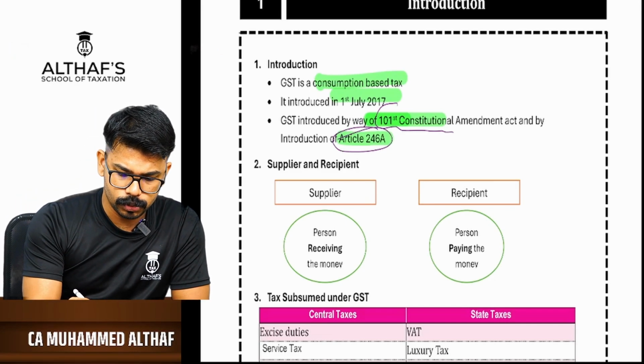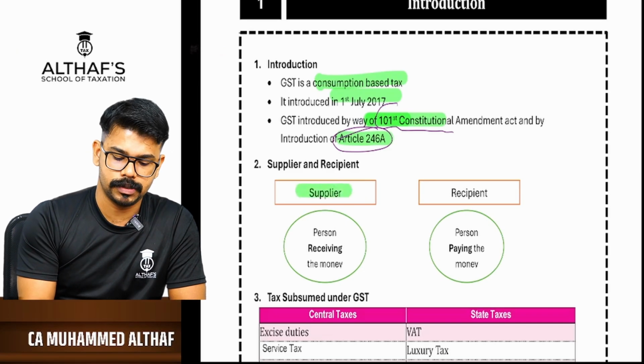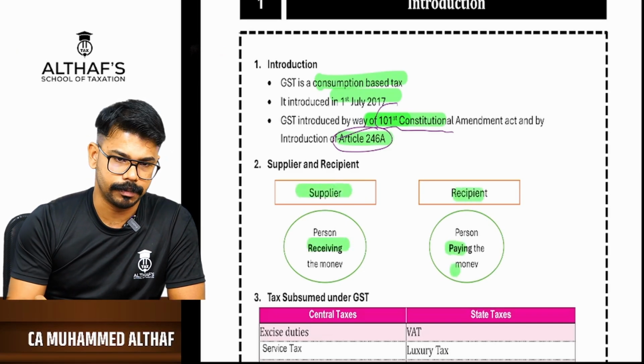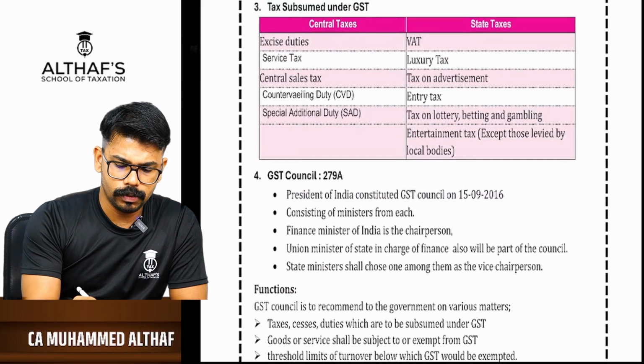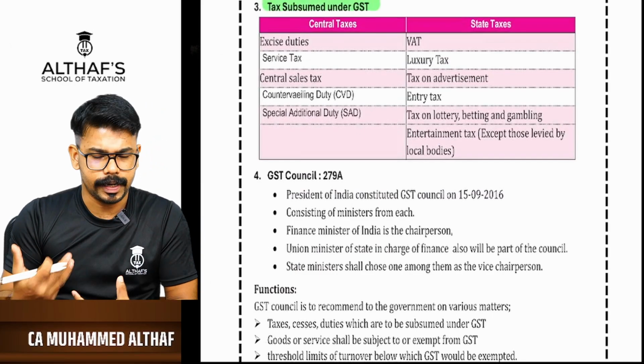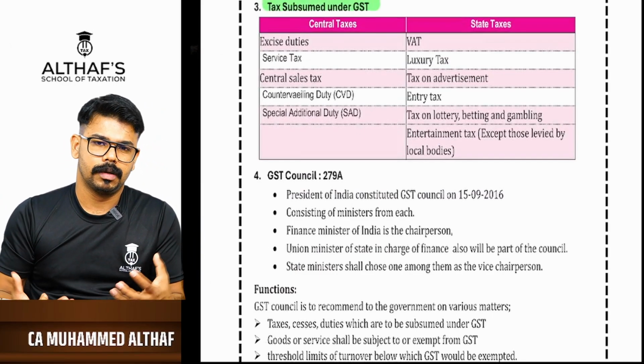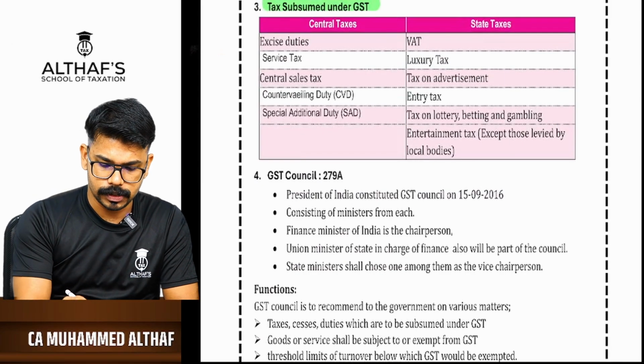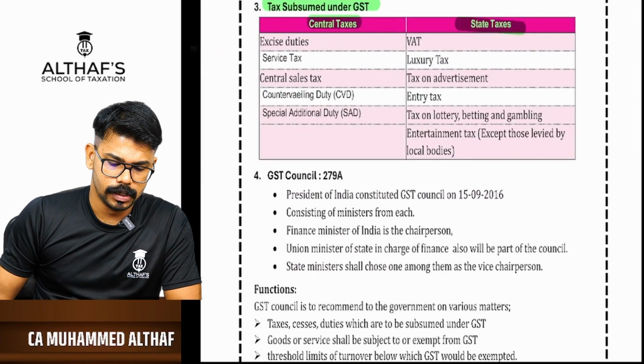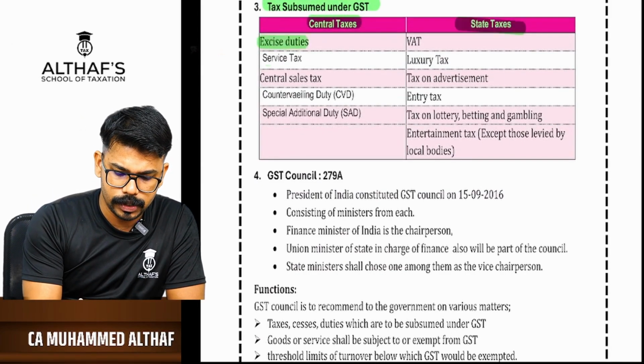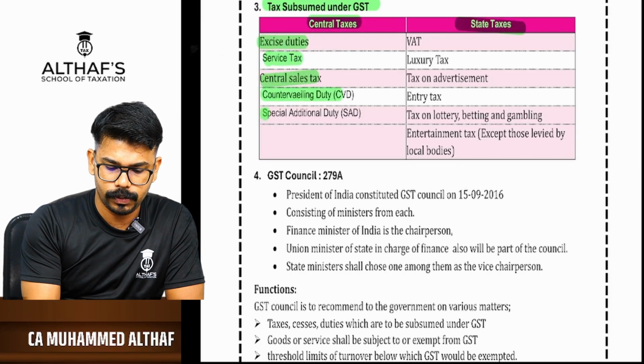So I have already told you who is a supplier and who is a recipient. The supplier is receiving the money, the recipient is paying the money. We also know that many taxes have been subsumed with the introduction of GST. There are central taxes and state taxes. Central taxes include excise duty, service tax, central sales tax, countervailing duty, and special additional duty.